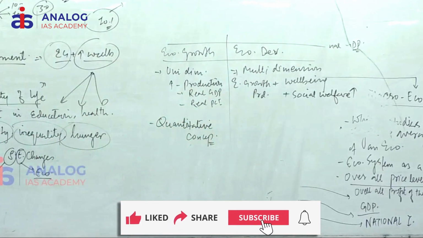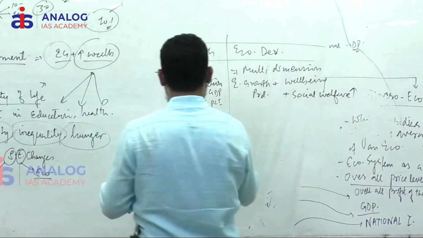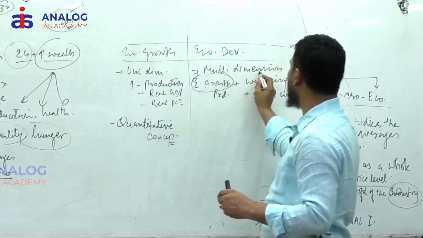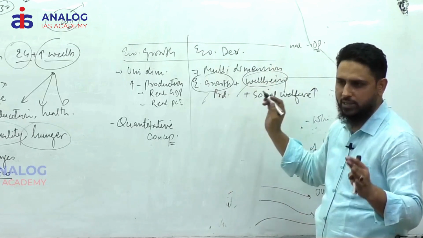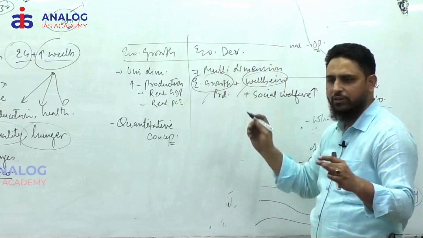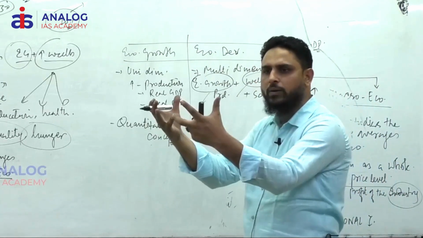Development, a qualitative concept or a quantitative concept? Here we have growth also, here we have well-being also, so it is qualitative and quantitative. But please understand, growth in economic development is not looked at separately. It is looked at as overall improvement in well-being.